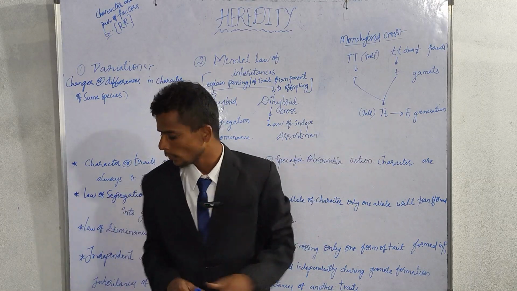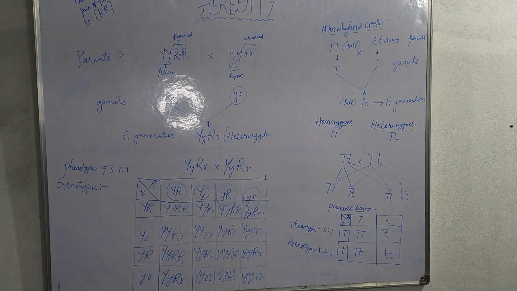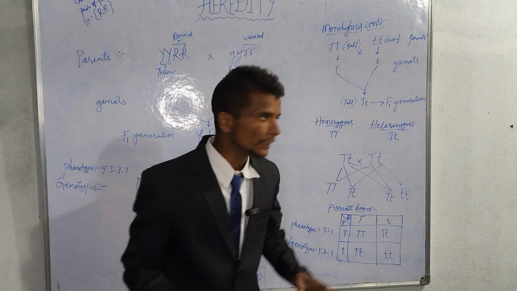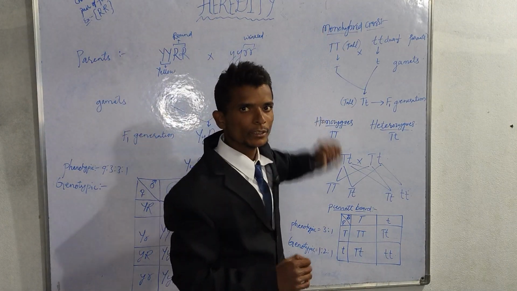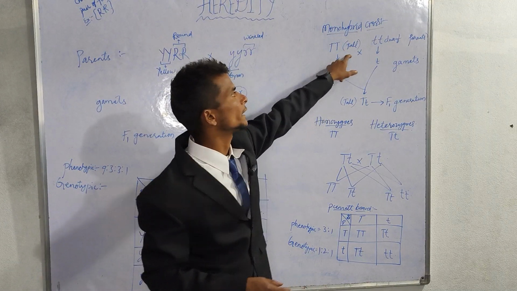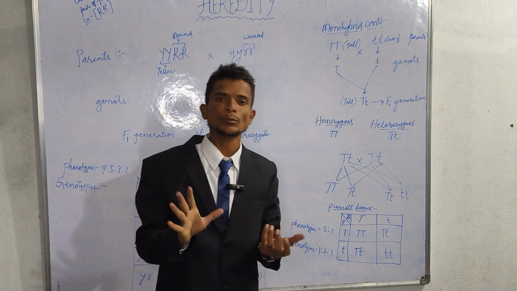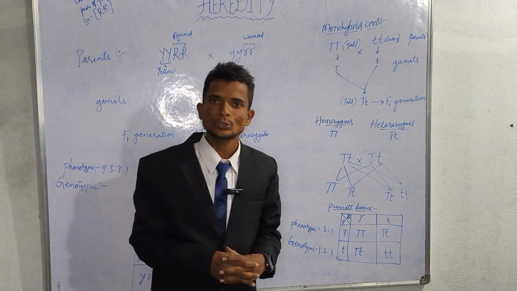Now, here see about the monohybrid cross. In the monohybrid cross, we are taking only one characteristic, like tall and dwarf. First of all, we need to know about phenotypic and genotypic.